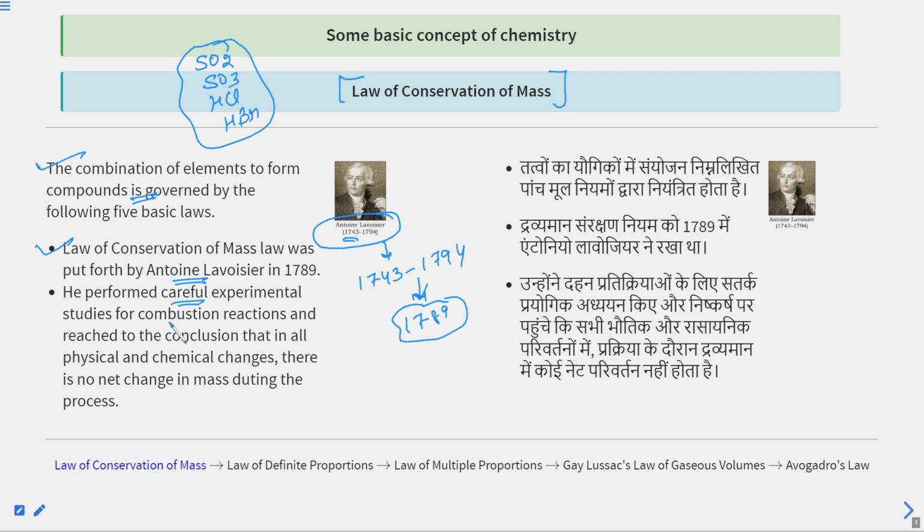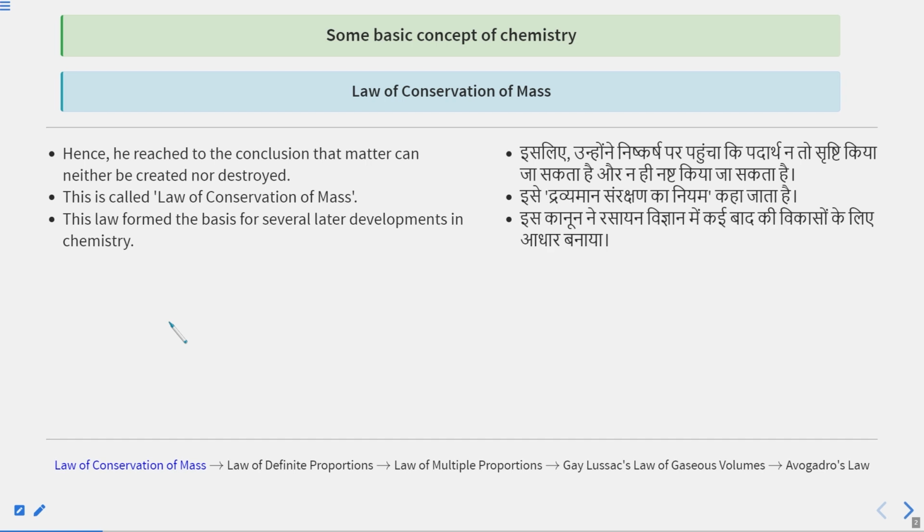So according to the law of conservation of mass, what is the conclusive point now? Matter can neither be created nor be destroyed during a balanced chemical reaction. He reached the conclusion that matter can neither be created nor destroyed, and this statement is called the law of conservation of mass. As you know, in the law of conservation of energy, energy can neither be created nor destroyed, it can only transform from one form to another. Similarly, matter can neither be created nor be destroyed during a balanced chemical equation.